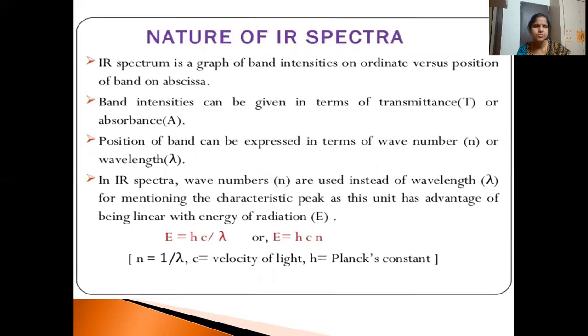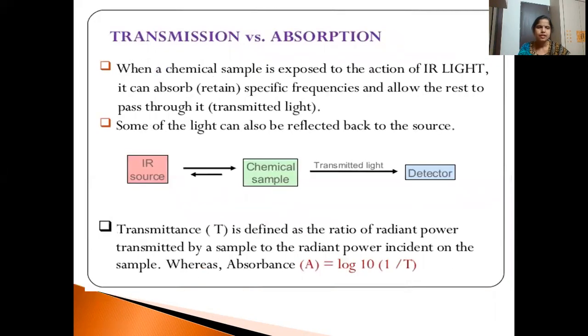Now, the nature of the IR spectra. What does the IR spectrum look like? As we know, when the molecule absorbs IR radiation, some of the light is transmitted out. We can measure the intensities of absorbance as well as transmittance, and absorbance is always inversely related to transmittance.